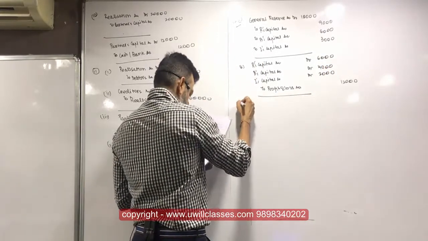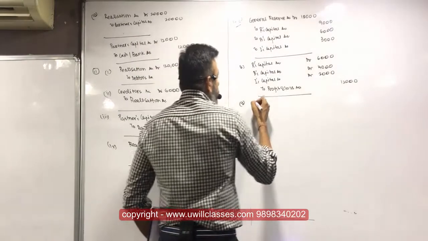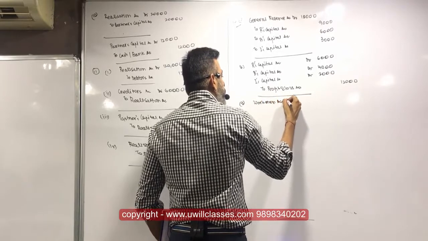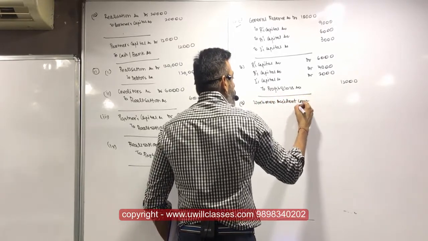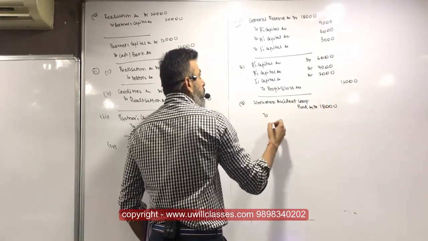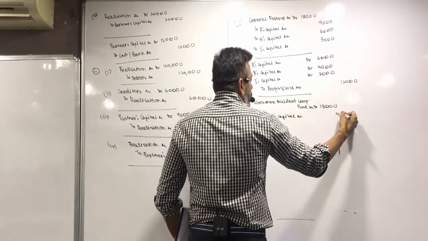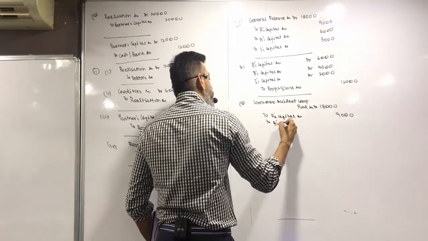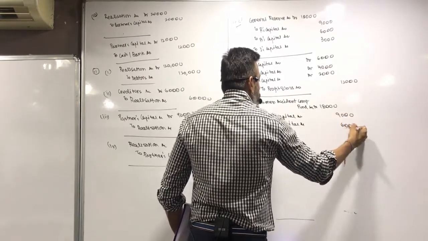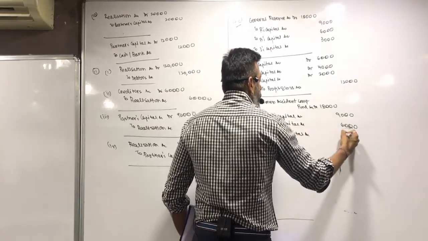Third, workman accident compensation fund will again be debited. Similar entry with similar amount. Workmen accident compensation fund account debit 18,000. To R's capital account 9,000, to B's capital account 6,000, and to I's capital account 3,000.